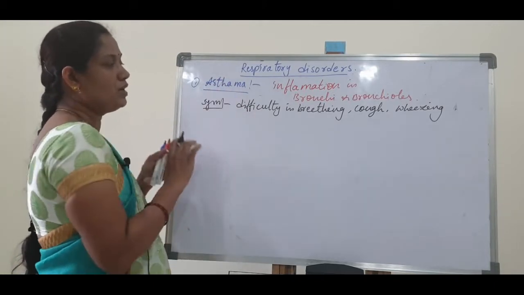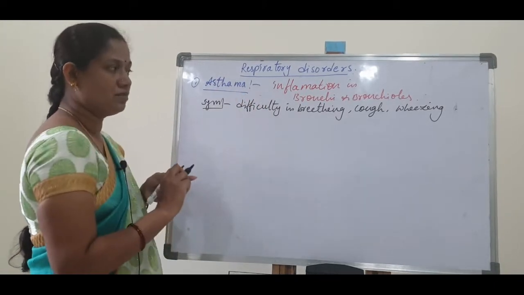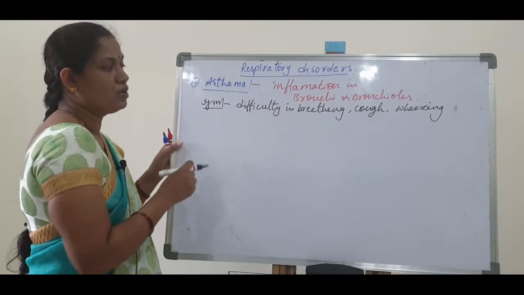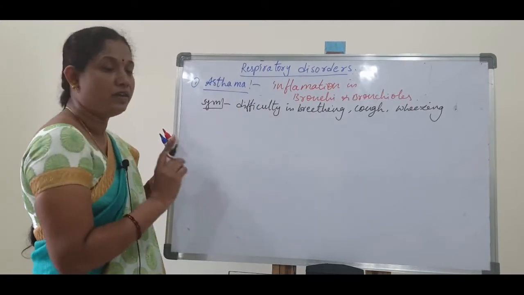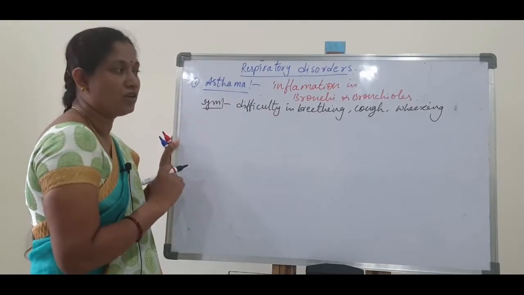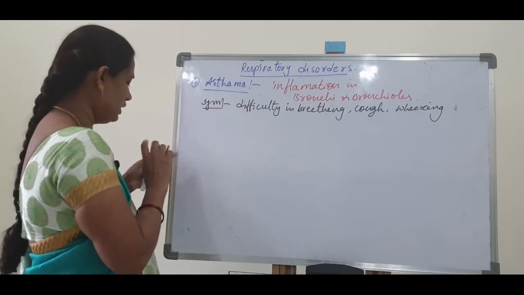Asthma means inflammation in the bronchi and bronchioles. Why are these inflammations mainly caused in the bronchi and bronchioles? Mainly due to allergies.